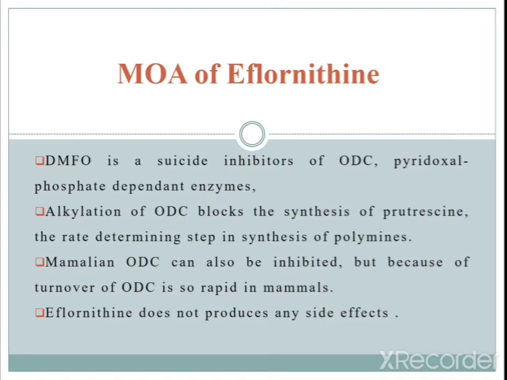So we have already seen that ODC has a role in the synthesis of the different polyamines; by alkylating ODC, eflornithine blocks this rate limiting step.